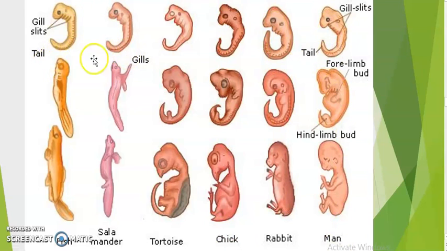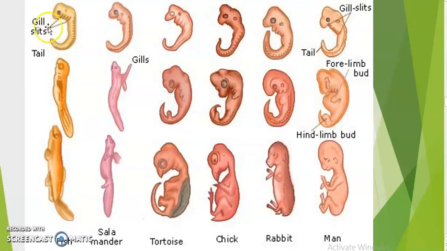If we talk about early characters which are found in the embryo, just see this first row. Only see this first row. If we remove all this from the second and third row, you will not be able to recognize which one is a human embryo or which one is a fish, right? So you can say the early embryonic stages are strikingly similar in most of the vertebrates, right? Just see, this is the embryo of fish.